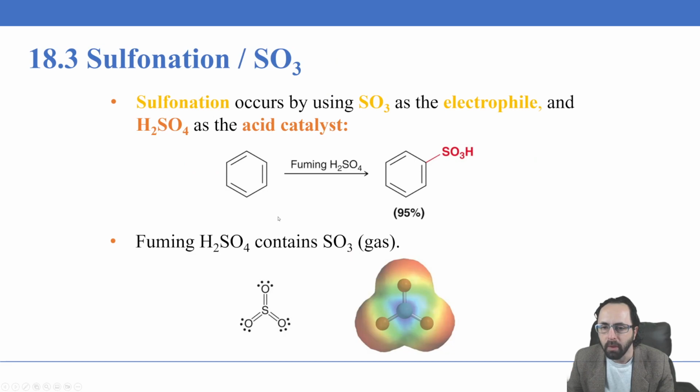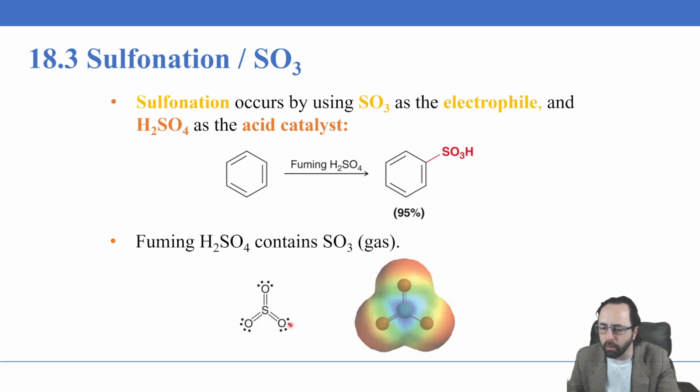For example, we can do what's known as sulfonation. Sulfonation is when we attach SO3H here to the aromatic ring. This occurs by using fuming sulfuric acid. Fuming sulfuric acid will decompose into sulfur trioxide and water.